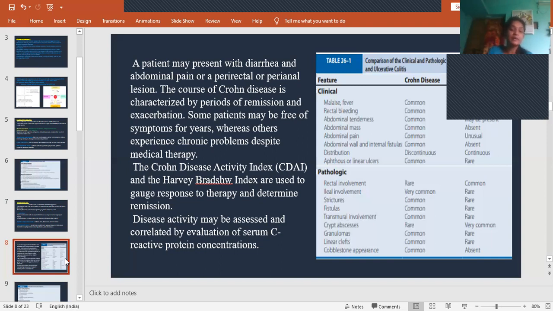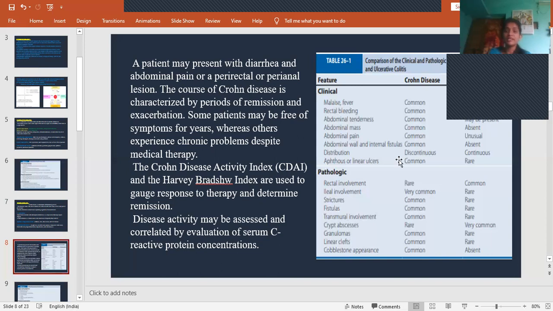The disease activity may also be assessed and correlated by evaluation of serum C-reactive protein concentrations. CRP will be elevated in autoimmune and inflammatory reactions. So we conduct this CRP to assess whether the disease is remitting or whether it is resolved or not. For that we check C-reactive protein.